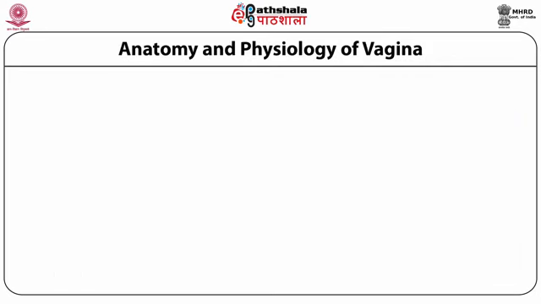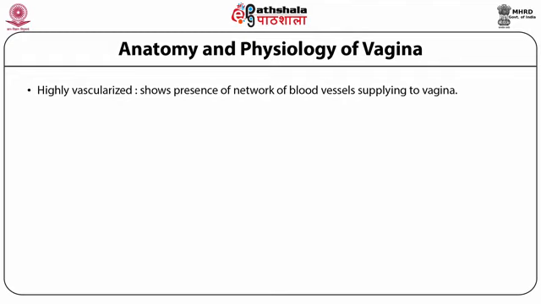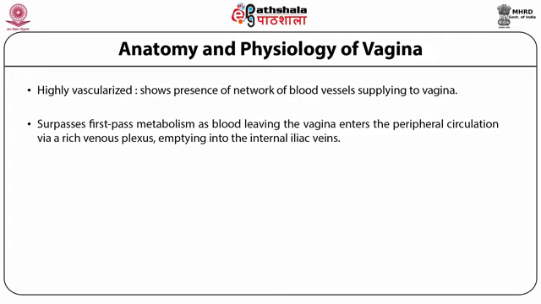The vaginal tissue is highly vascularized and has a network of blood vessels. It bypasses first pass metabolism, as blood leaving the vagina enters the peripheral circulation via a rich venous plexus emptying into the internal iliac veins.